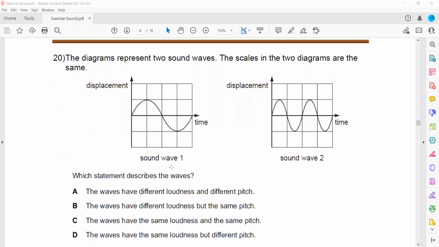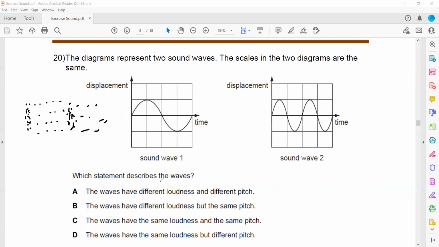In question 20, the diagram represents two sound waves. Again, as you can see, in practice sound waves are longitudinal, meaning the particles vibrate parallel and it has compression and rarefaction. But because it is difficult to represent the amplitude and frequency in this manner, we represent these sound waves in terms of a transverse waveform.